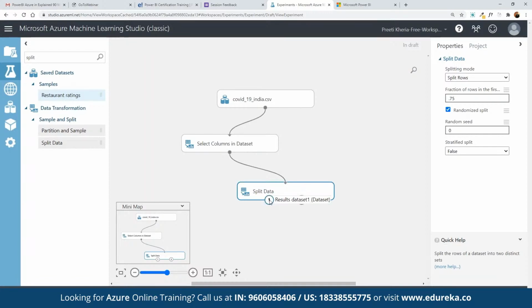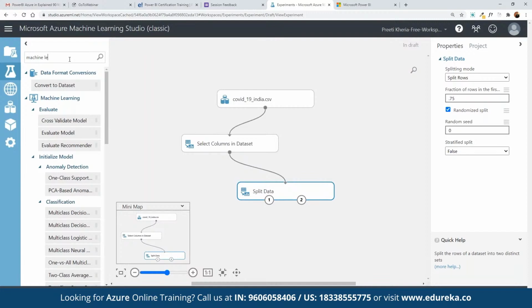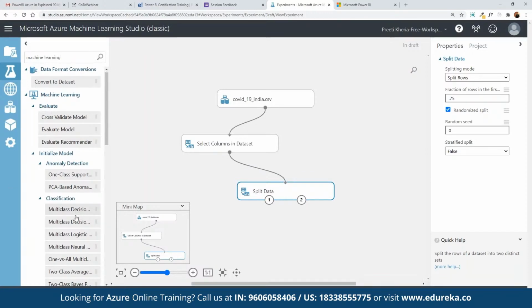Here we have defined 75% for the first component. Now we can search for machine learning algorithms, and there are multiple machine learning algorithms available here.